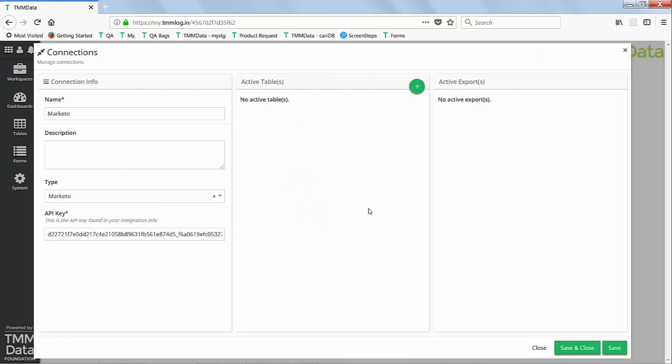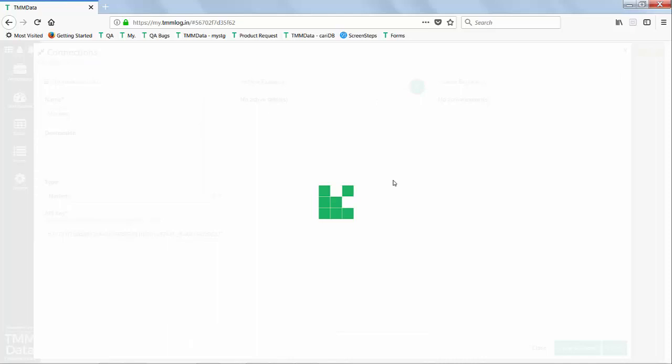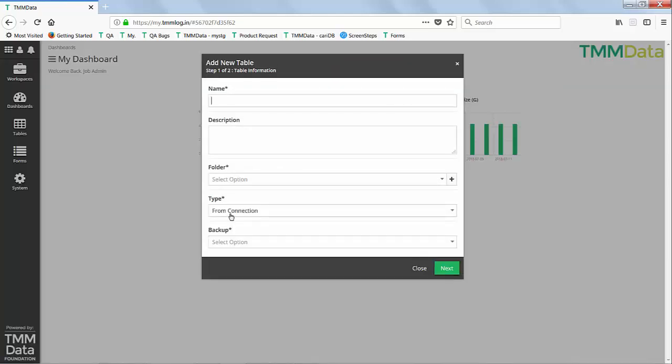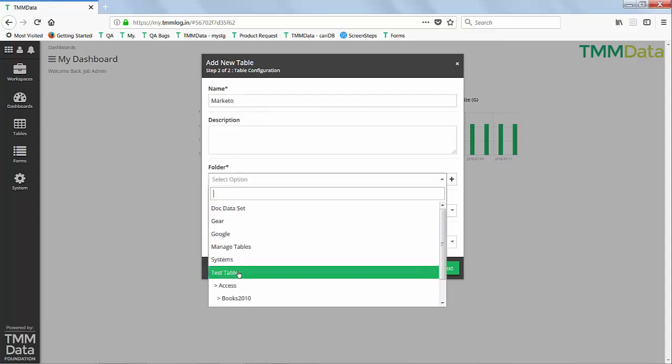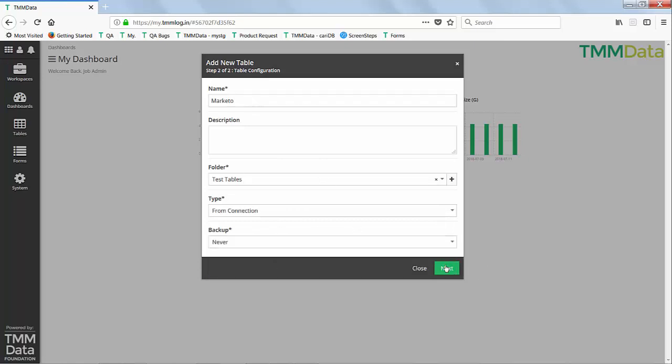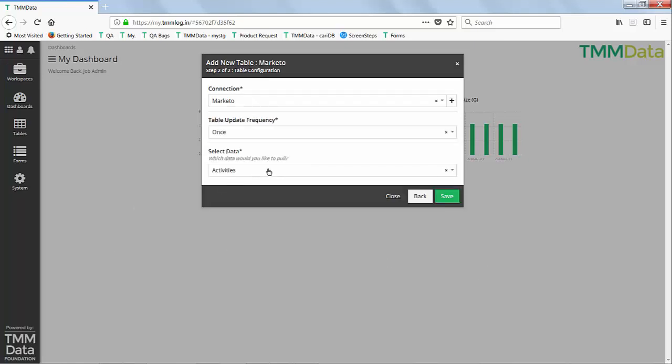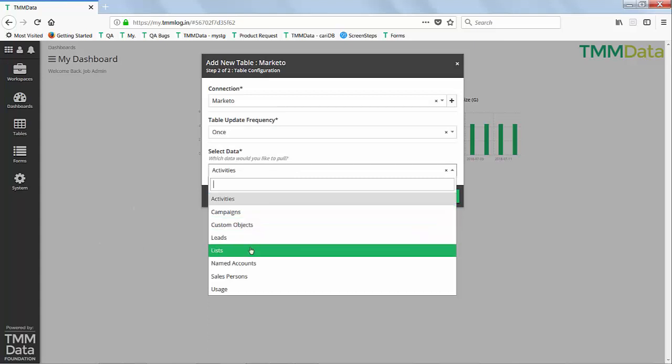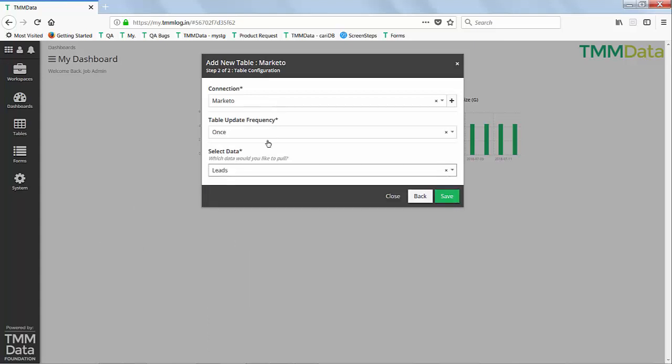Now let's create a table here real quick using this connector. So big green button again, add a new table. It's already filled in. We'll name it Marketo. And we will put this in test tables. Backup, we'll throw never. Go next. Select which data we wish to pull. We'll choose leads this time, as well as an update frequency. We're just on do once. Then hit save.